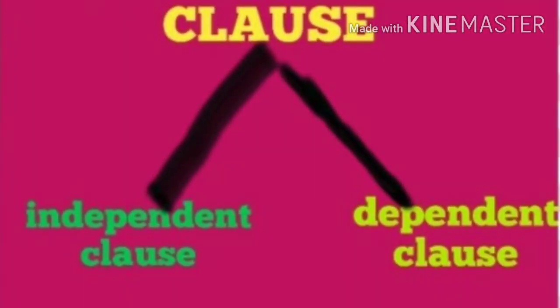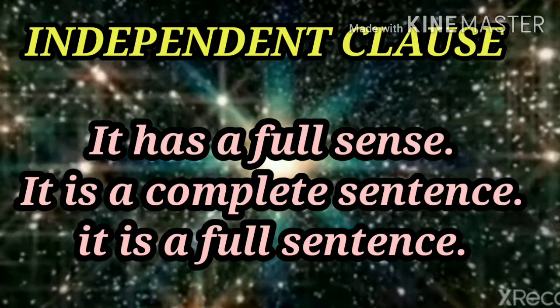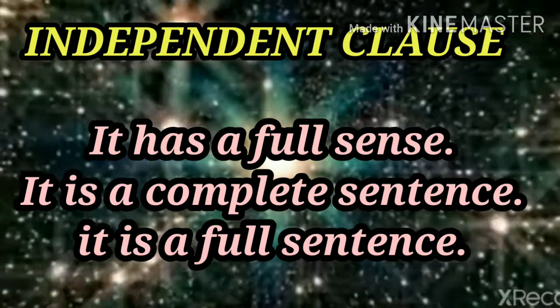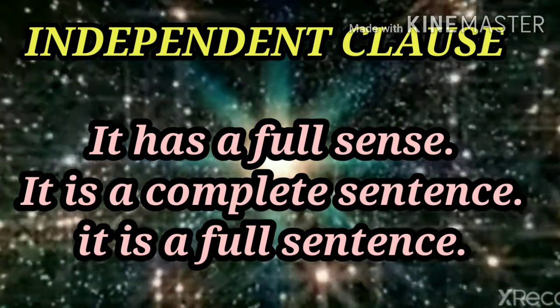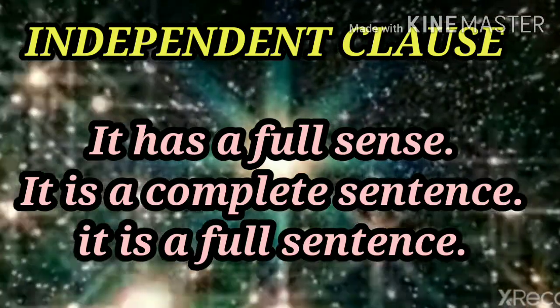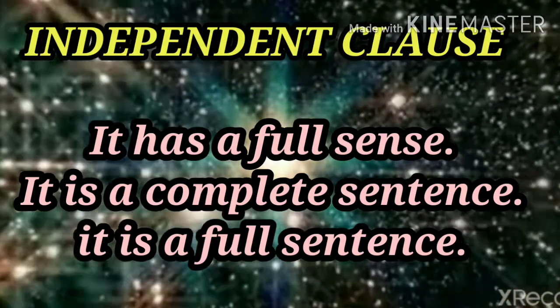And clause can be divided into two categories. First, the independent clause, and the second is the dependent clause. An independent clause has a full sense, a complete sentence.